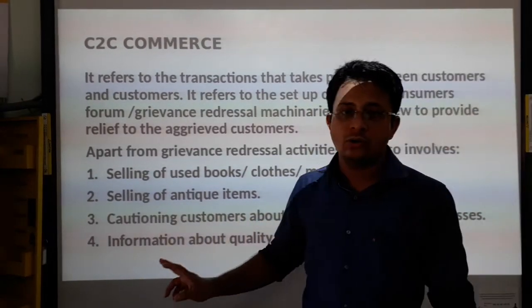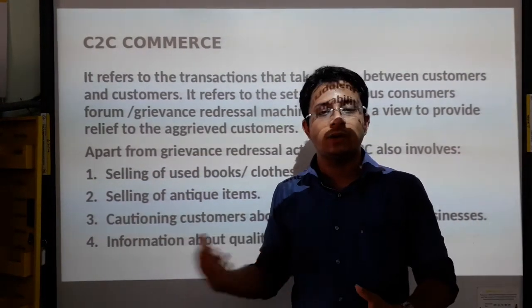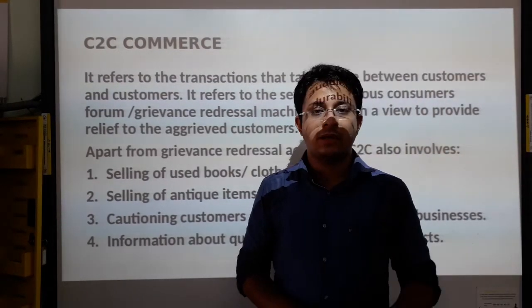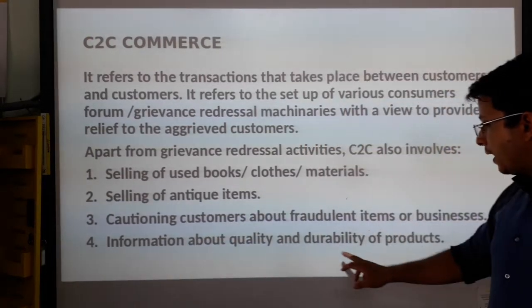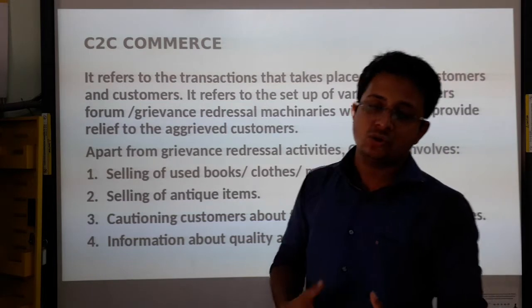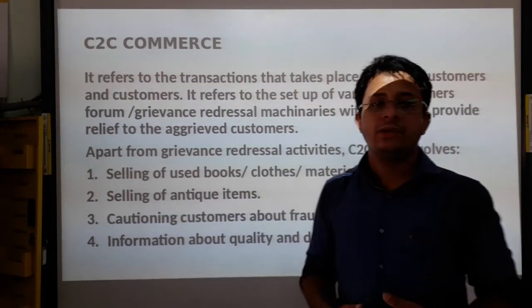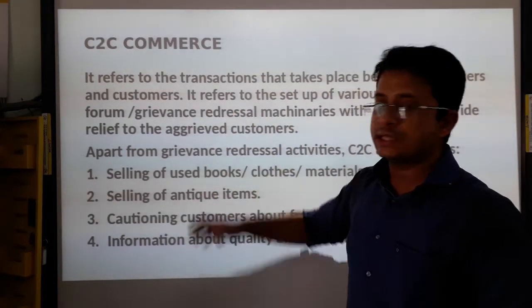Okay. Next you see cautioning customers about fraudulent items or businesses. This one I have already told you. If one customer is cheated, then he will be informing his fellow customers not to buy the product from this company, that the company's product is inferior. Okay. Next you see information about the quality, durability of the product. See, if the product of a particular company is good, then he will start communicating with his friends and relatives. In that way, the company will be able to expand their sales. Okay. So these are the various C2C commerces.